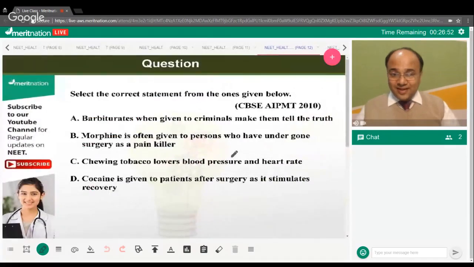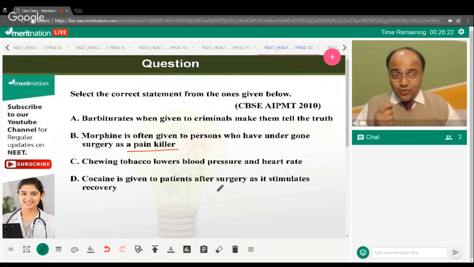Okay, let's see the next question that we have over here. Select the correct statement from the ones given below. Barbiturates, when given to criminals, make them tell the truth. Morphine is often given to persons who have undergone surgery as a painkiller. Chewing tobacco lowers blood pressure and heart rate. Cocaine is given to patients after surgery as it stimulates recovery. So, what is the correct option over here?